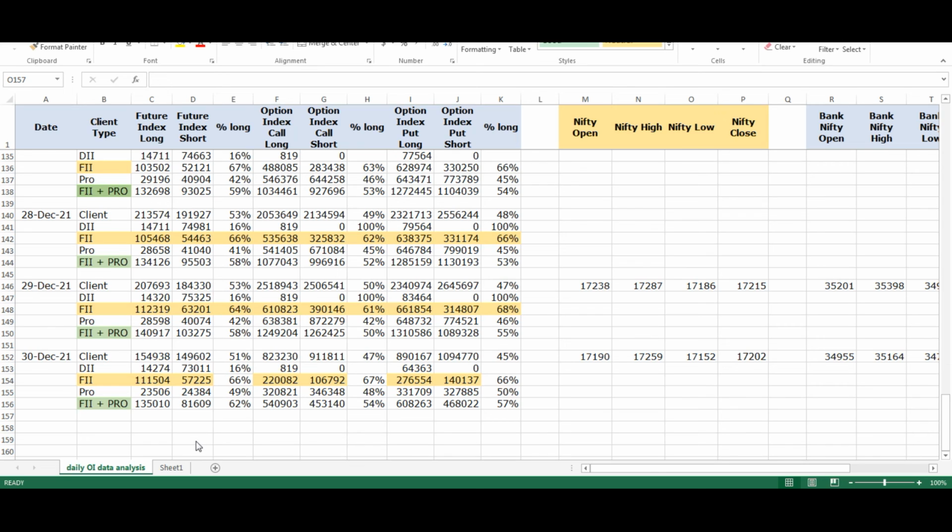Right now, when we analyze the index future, we can conclude that they are more positive in the coming trading days in the January contract. But we need to wait for the support and resistance that we have discussed in the earlier part of this video, so that we get the confirmation once we see the breakout happening on the 5 minutes and the hourly time frame. Then we can take our positions, whether it is the bullish or the bearish trend.